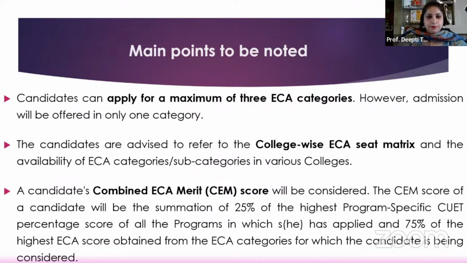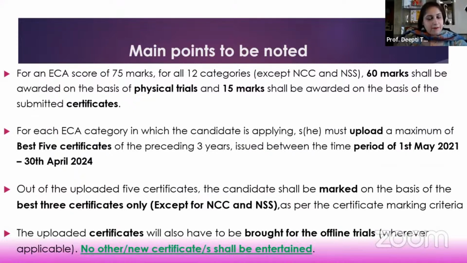Then, as I mentioned earlier also, for all 12 categories except NCC and NSS, 60 marks are for the physical trials and 15 marks are on the basis of the certificates. And for NCC and NSS, all 75 marks of the ECA score component are on the basis of the 5 uploaded certificates. There are no physical trials involved in the NCC and NSS category admissions.